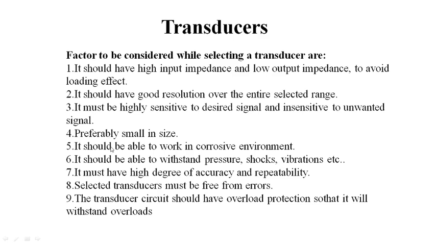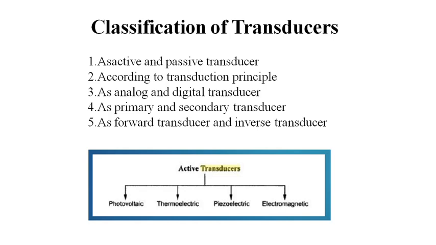Then next, it should be able to work in a corrosive environment. It should be able to withstand pressure, shocks and vibrations. If there are any pressure, shocks or vibrations, the transducer should withstand that particular condition. It must have a high degree of accuracy and repeatability. Selected transducers must be free from errors. They should have overload protection so that they can withstand overload. So these are the factors that should be considered while selecting a transducer.